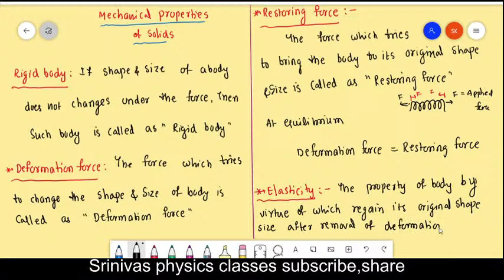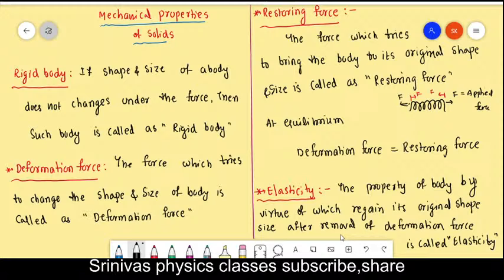That is called elasticity. Elasticity is the property of an elastic body. The property of a body by virtue of which it regains its original shape and size after removal of the deformation force.